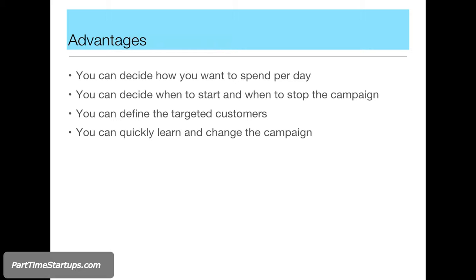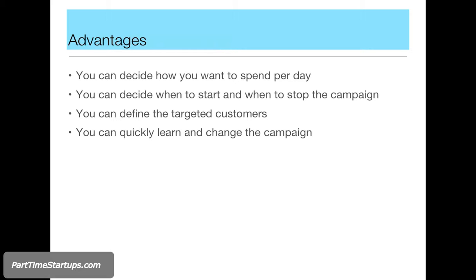So you can decide how much money you want to spend per day. Is it going to be $5 per day or $100 per day? It's totally up to you. And you can decide when to start or stop the campaign. You will have complete control, and you can start these advertisements anytime.